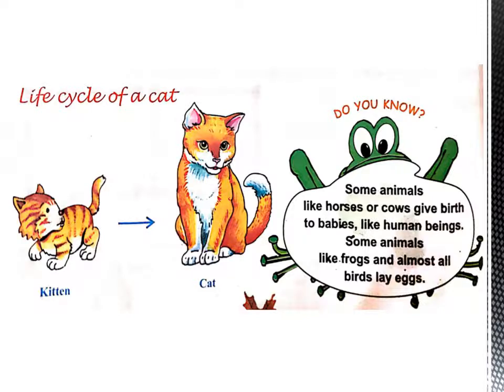So remember, some animals give direct birth to their babies, like human beings and cows, but animals like frogs and birds lay eggs first, and from the eggs their babies come out.